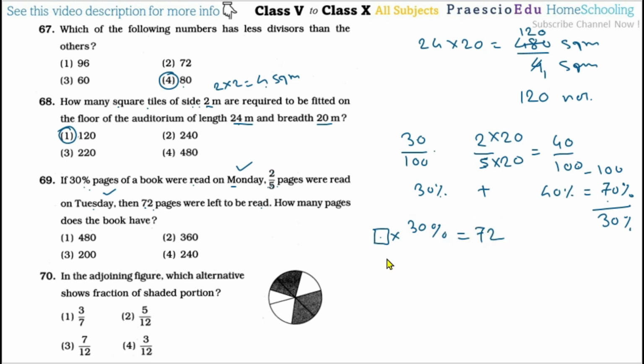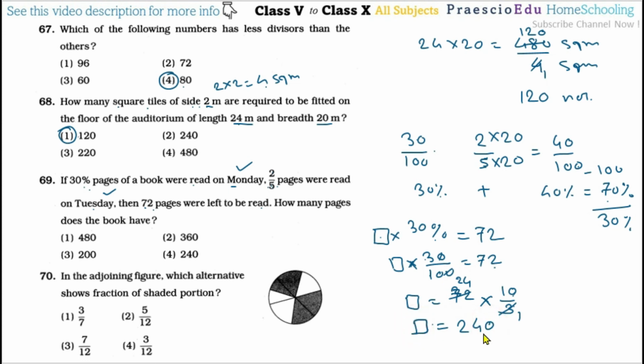Now the percentage means 30 by 100, equals 72. This 0 is gone, this 0 is gone, so the box equals 72 multiplied by 10 by 3, because here it is multiplication; after this one the division, we make the inversion, so multiplication on this side. So 3 ones are, and here 2 and 4, so 12, 24. After multiplication with 10, 240 is the total number of pages of that book. This is given in option number 4.